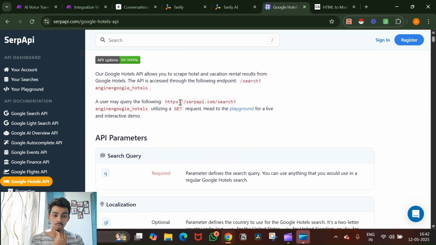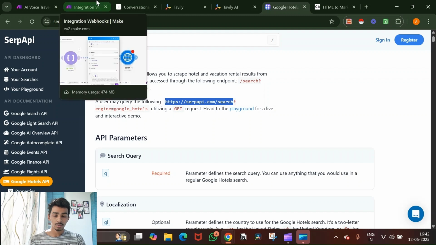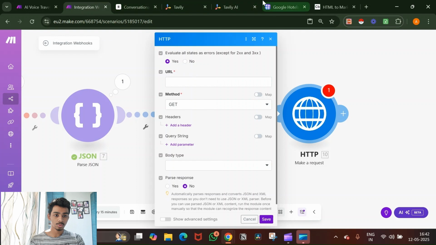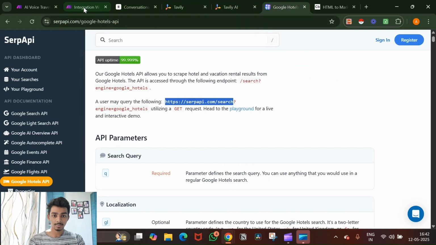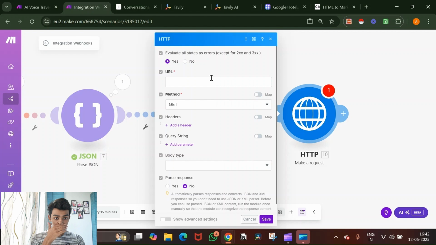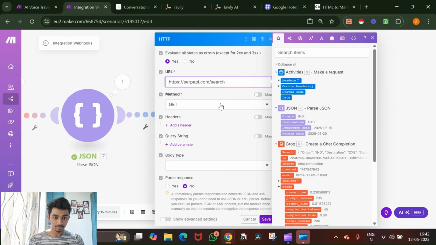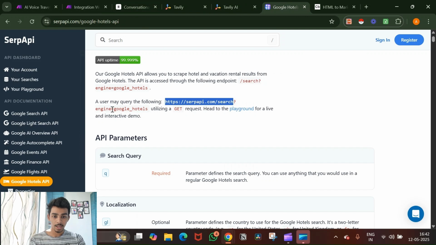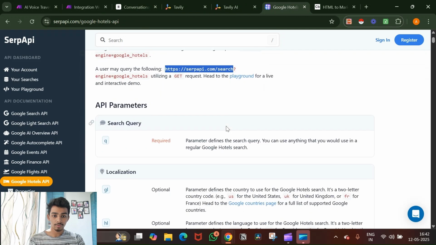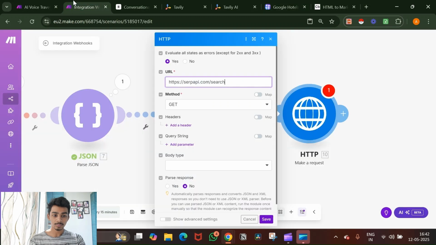And now what you want to do is put this inside of the HTTP module. So you copy this. Don't copy the question mark. You enter it here. Then the request is GET because it says GET right here. And then you need to do the following. First, you need engine equals Google Hotel.